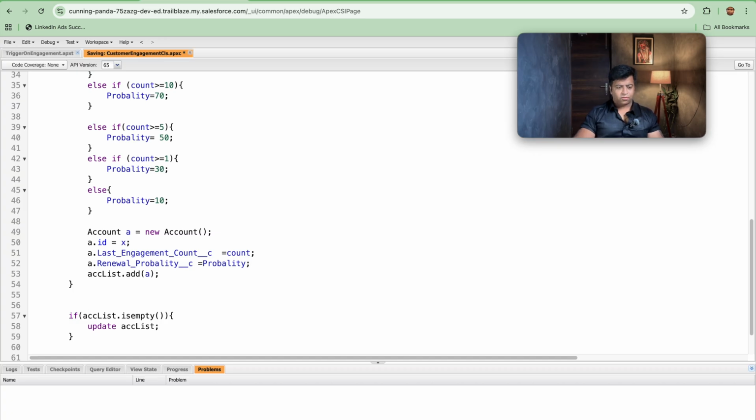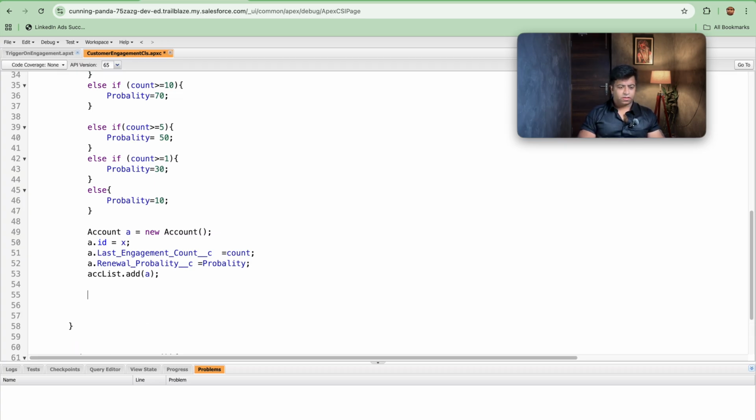One part is left, so we will be copying this, that is creation of task, since we have created the task in multiple scenarios. So we will just copy that and understand how we can create a task. If the probability is less than 10, then you need to create a task. So let's paste the part here in the for loop.